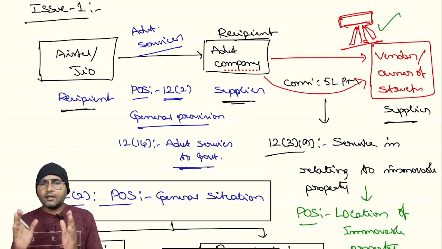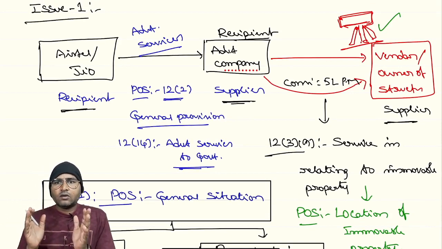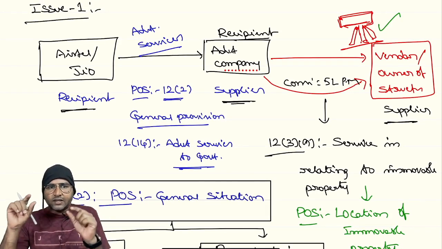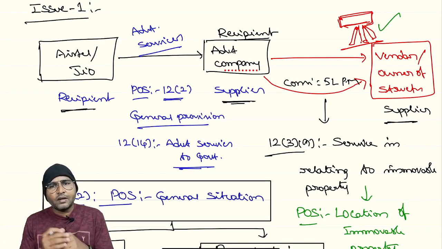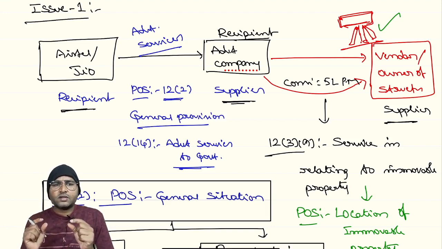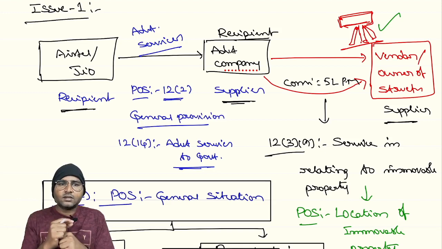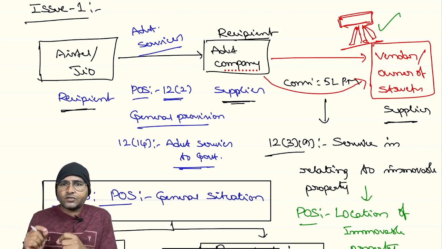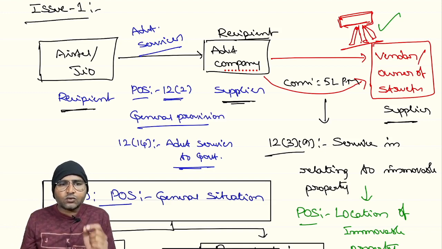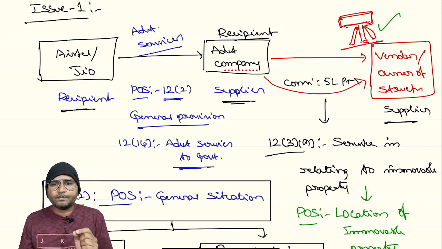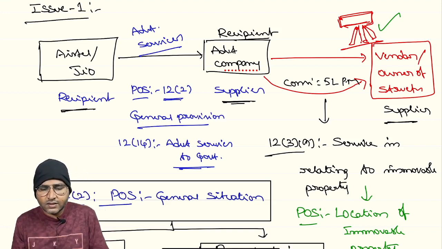Whether it is iron or constructed with sticks, bamboos, etc., it is just a supporting structure for hoardings, banners, etc. Where such a structure is located, that is the place of supply. Are you clear with this?